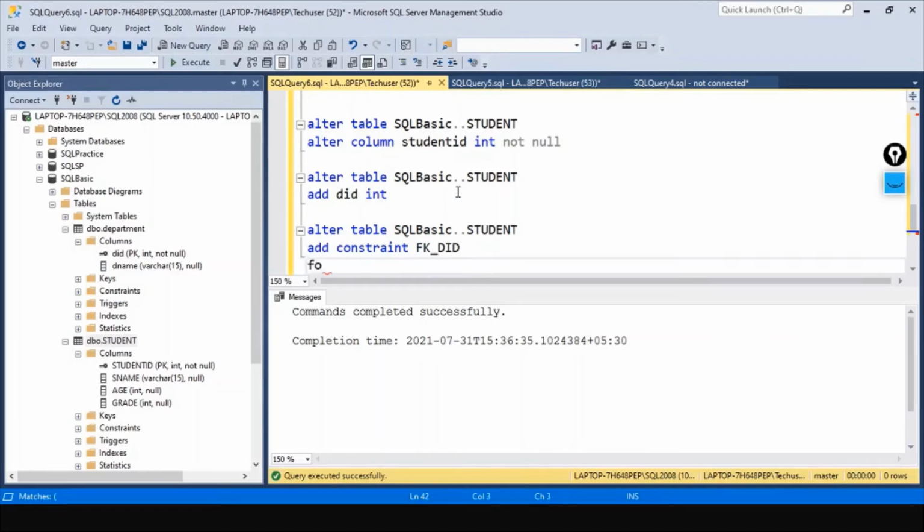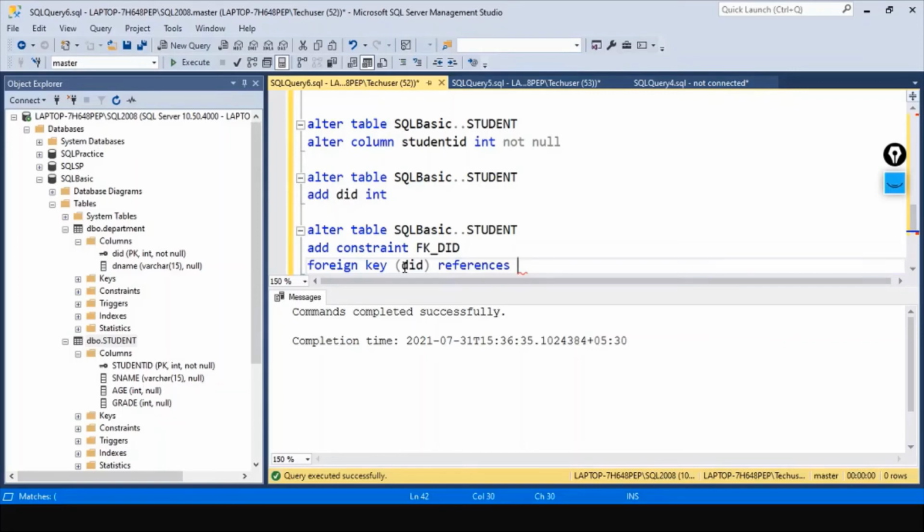Then foreign key the column name DID. Now we have to provide the reference from which column this DID column has to be looking at. So let's go ahead and give the reference. I will explain how this works in just a couple of minutes.